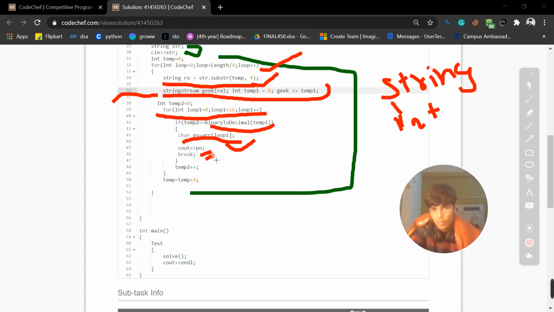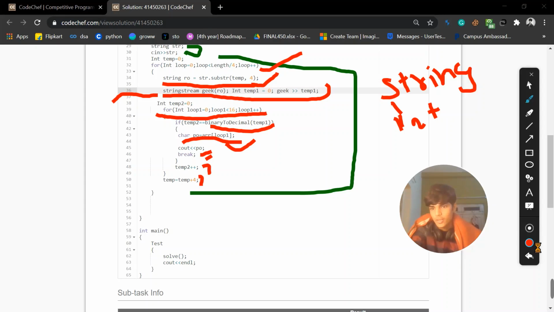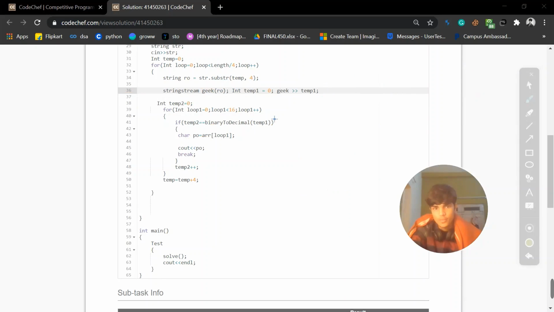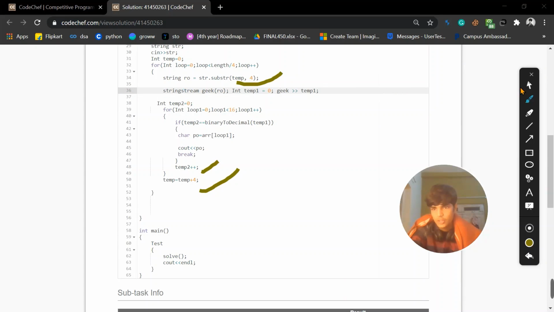Again, cout, break, temp plus plus and temp plus 4. Temp is that string one. We need to move 4 forward for this string, so that's why we are doing this, and temp plus plus because we're increasing the position.